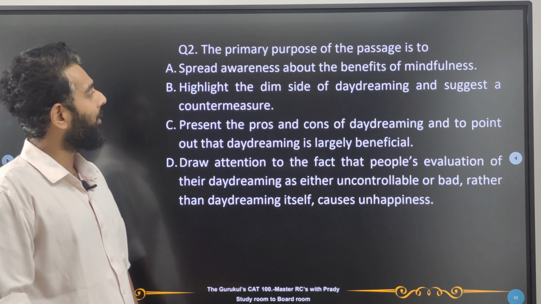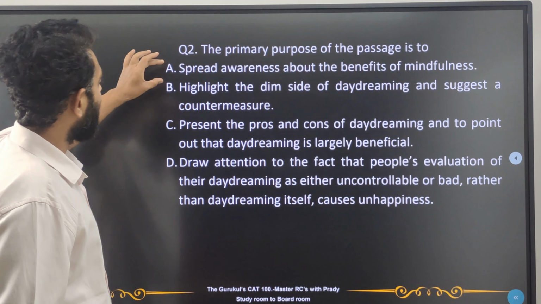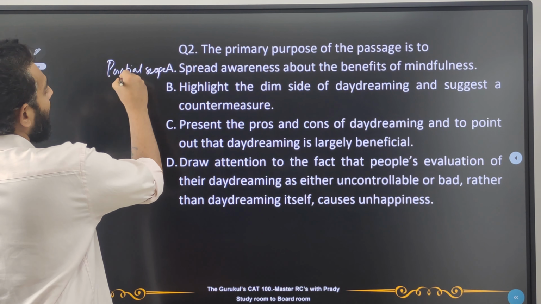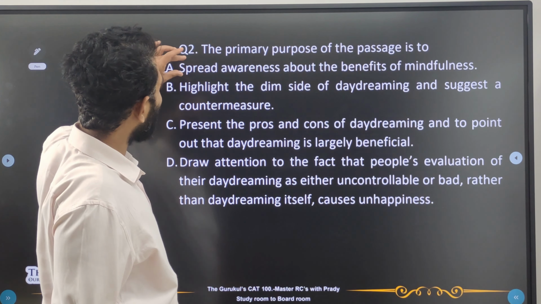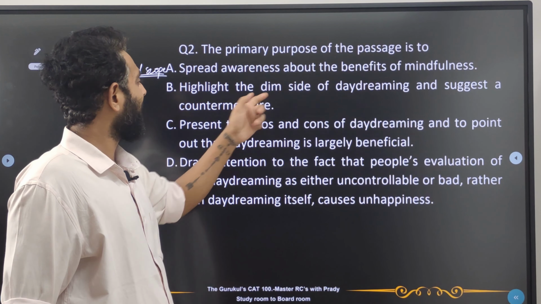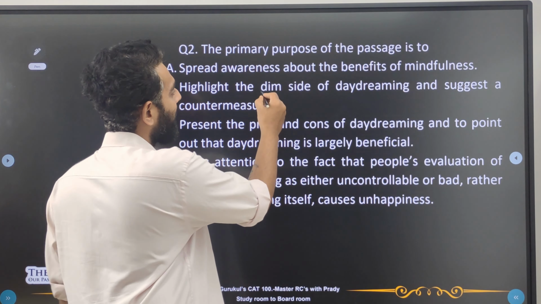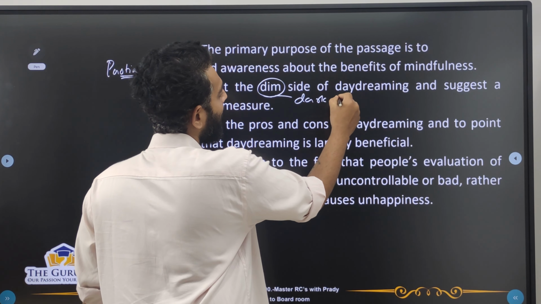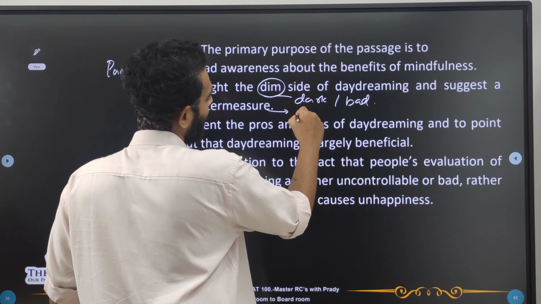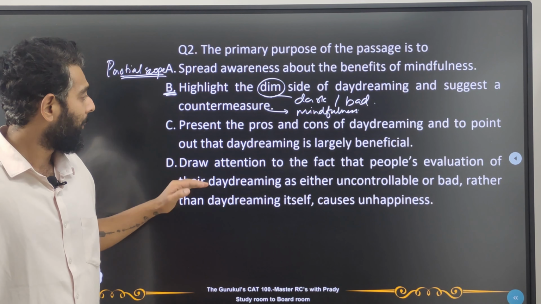Now, second one, the primary purpose of the passage is to spread awareness about the benefits of mindfulness. No, see guys, this is what we call a partial scope choice. There's only a very limited chance of this because this came towards the very ending of the passage, right? Highlight the dim side of daydreaming and suggest a countermeasure. Makes sense. He has told us about the dim side, that means the dark side of daydreaming or the bad side of daydreaming. And then he has suggested a countermeasure. What was this countermeasure? This countermeasure was mindfulness. So this could very well be the answer if there's not a better option.